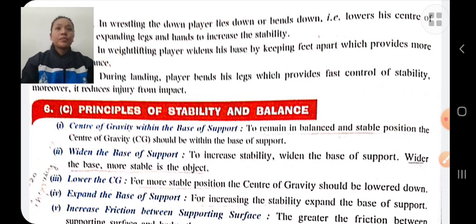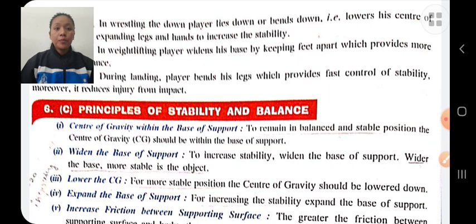Increasing mass. If the weight of the object is more, then there will be more stability as compared to less weight. Push or pull close to the base of support.